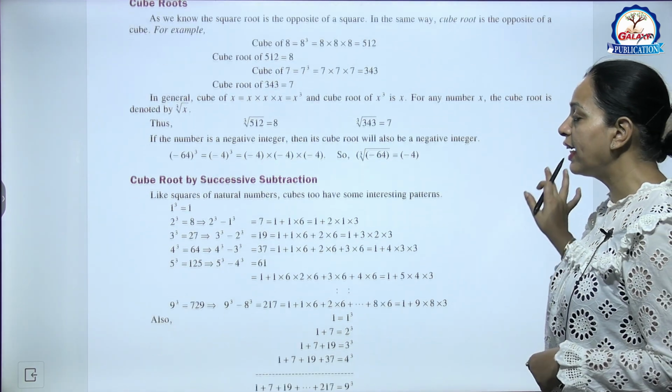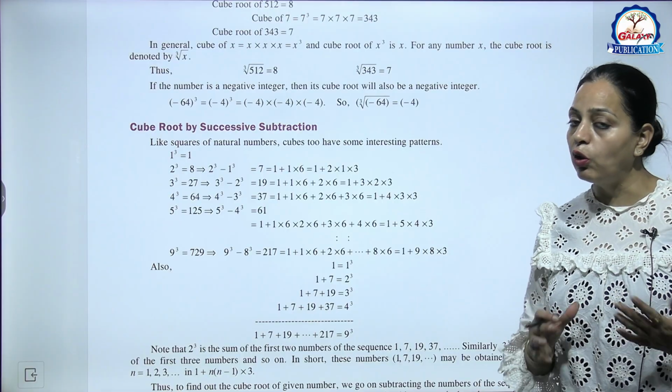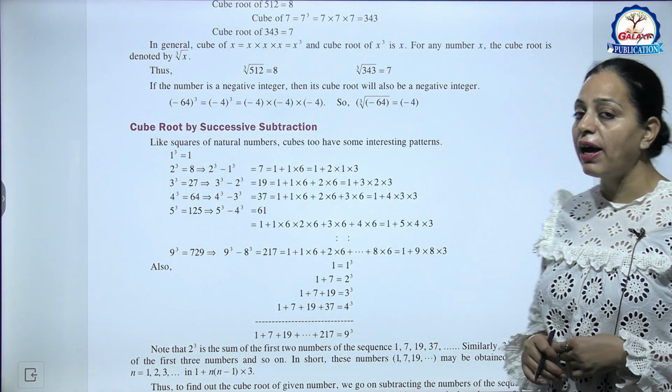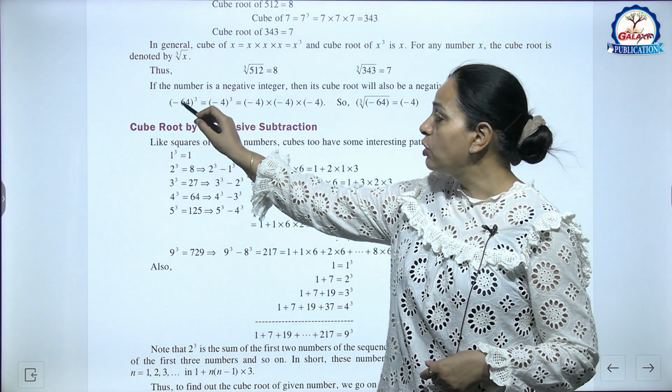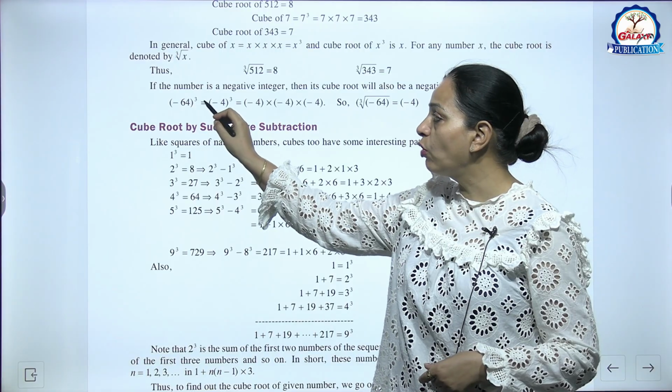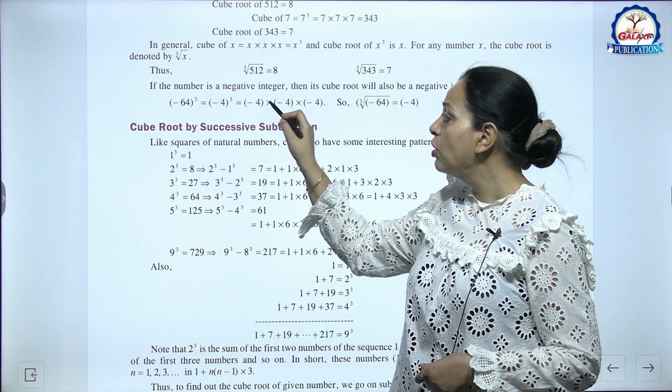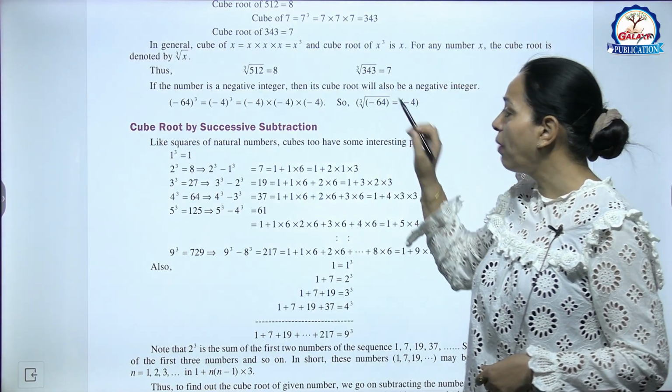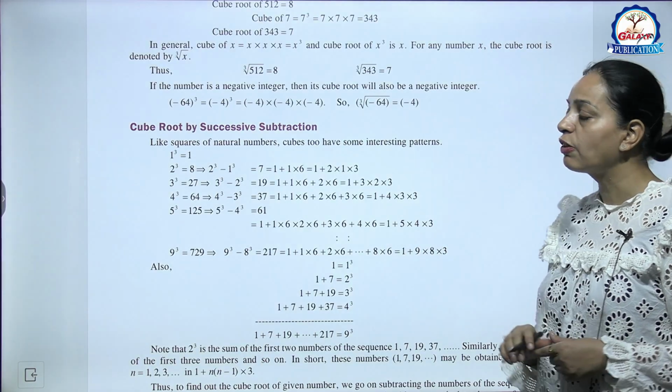If the number is a negative integer, then its cube root will also be negative, like minus 64. Its cube root, minus 64 is what? It is minus 4 cube. So here cube root of minus 64 is minus 4.